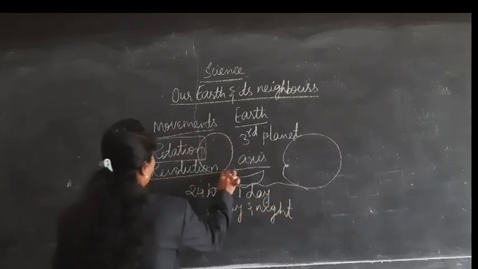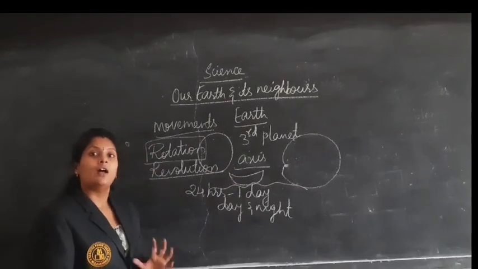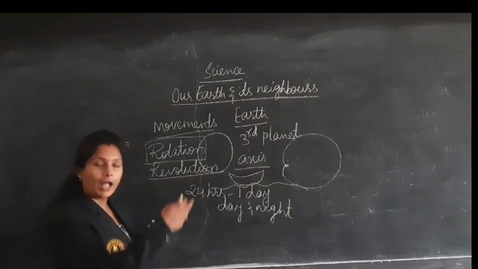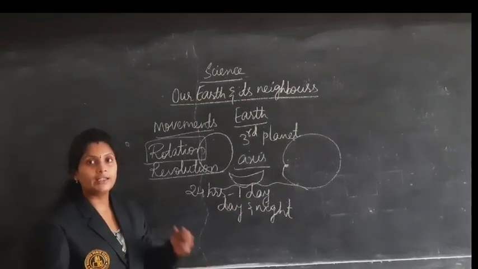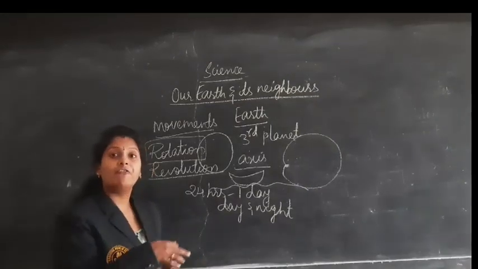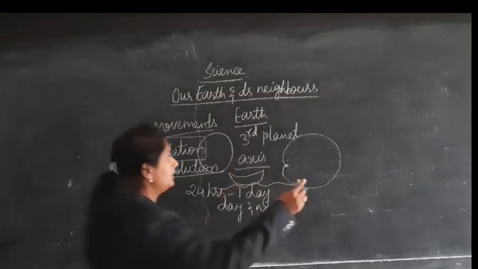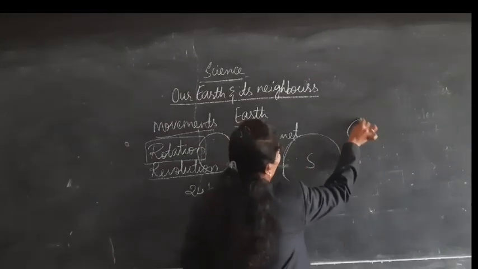And coming to the revolution, in case of revolution, earth is rotating itself and moving around the sun on a fixed path. This is the sun and this is the earth.